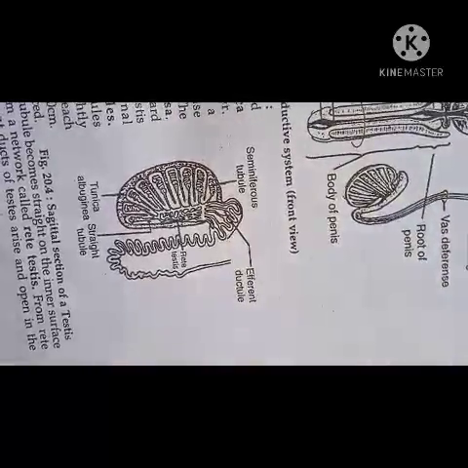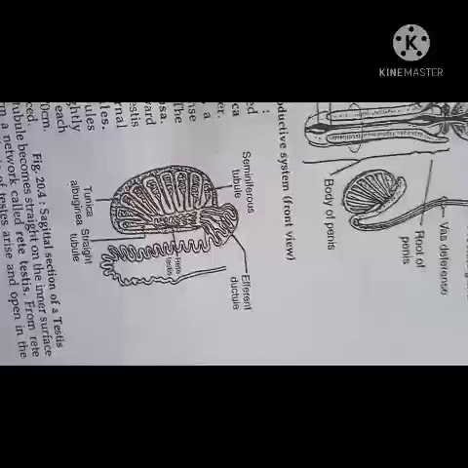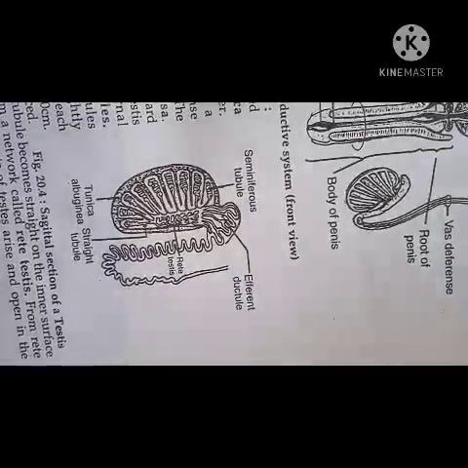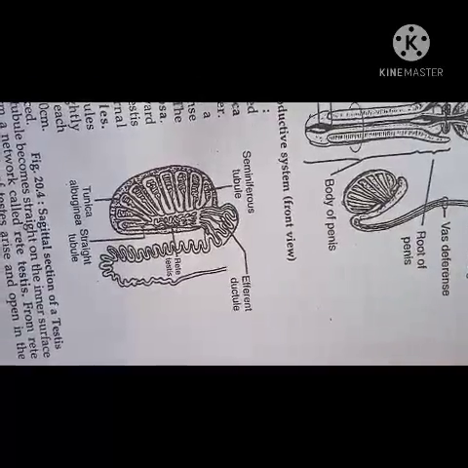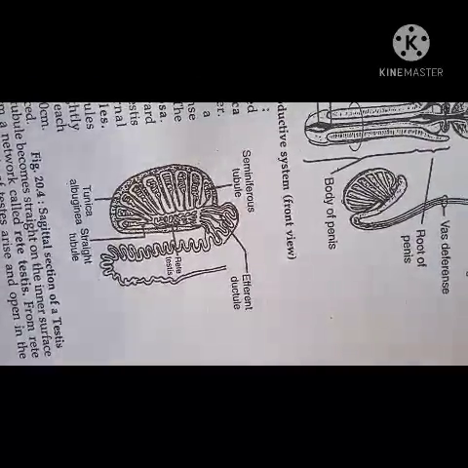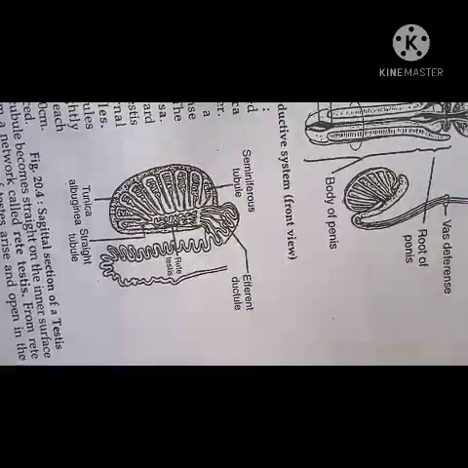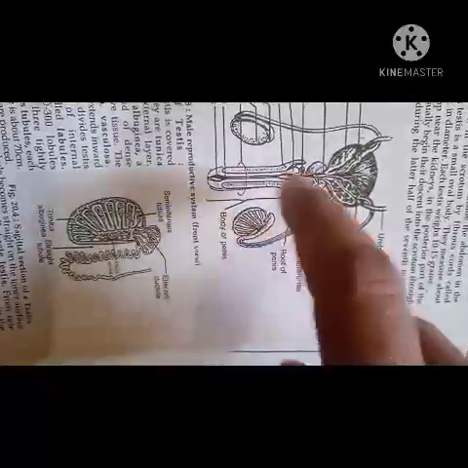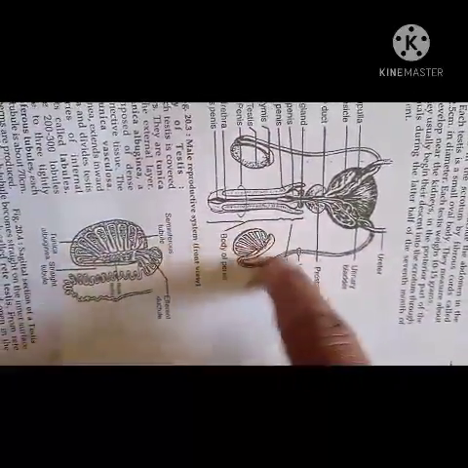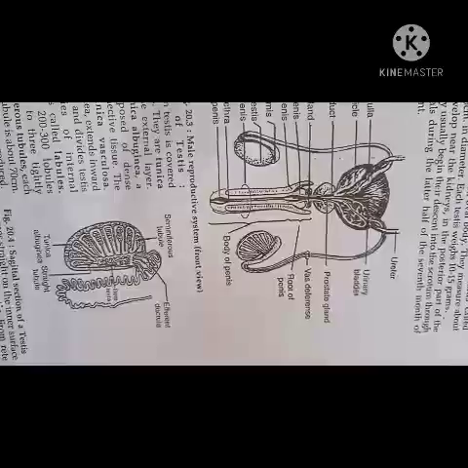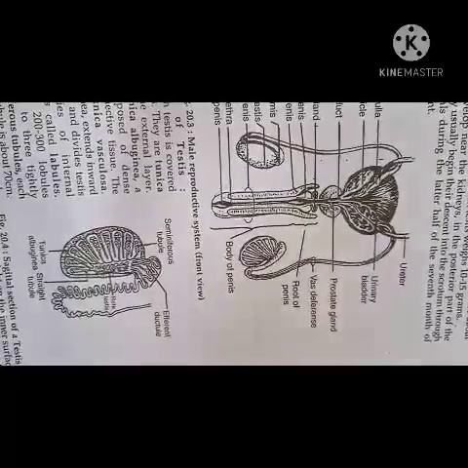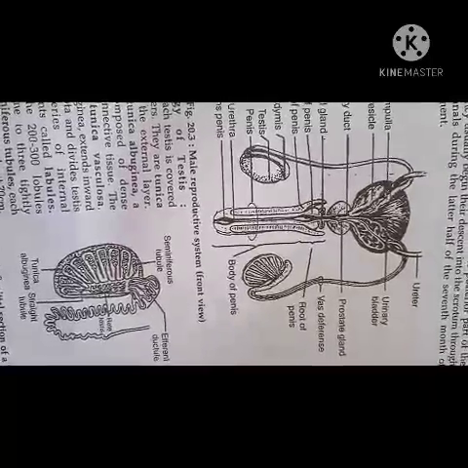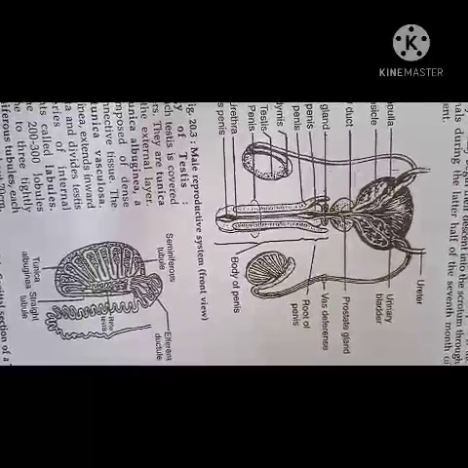This vasa deferens is a pair of ducts, one on each side. Each vas deferens runs upward. You see here, from the testes, it runs upwards. It runs upwards into the abdominal cavity through the inguinal canal